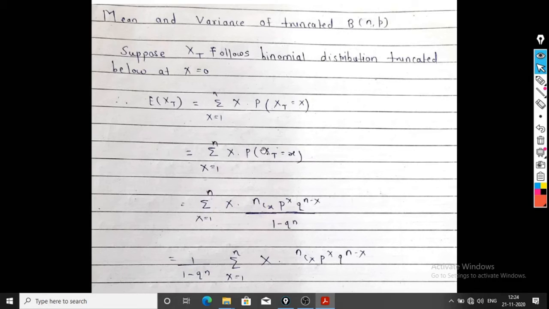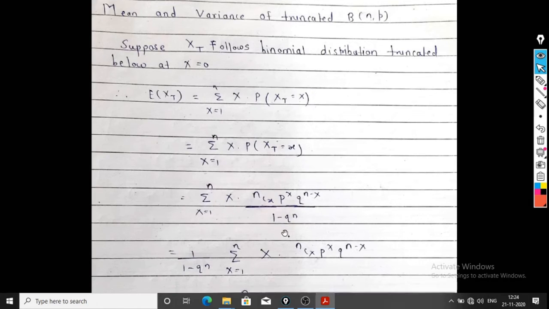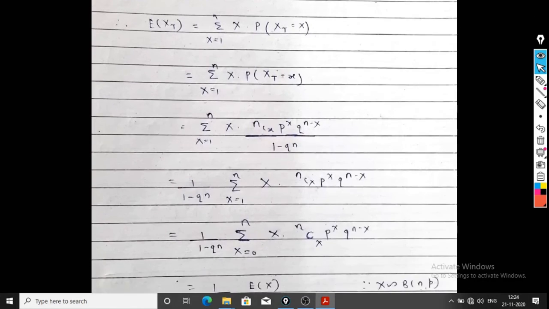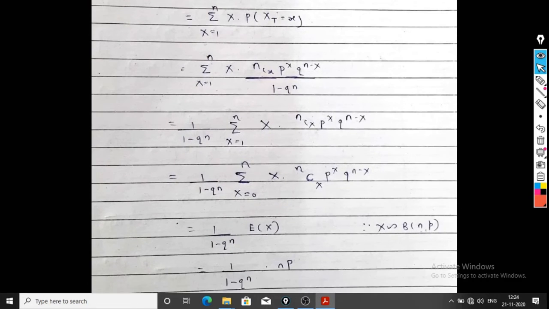Recently we have found the PMF of truncated binomial distribution. Put the value of the PMF. What is it? Summation x running from 1 to n, x into the definition of the PMF, that is nCx p raised to x q raised to n minus x divided by 1 minus q raised to n. So 1 upon 1 minus q raised to n is a constant. We can take it out of the summation. We get summation x running from 1 to n, x into nCx p raised to x q raised to n minus x, times 1 upon 1 minus q raised to n.